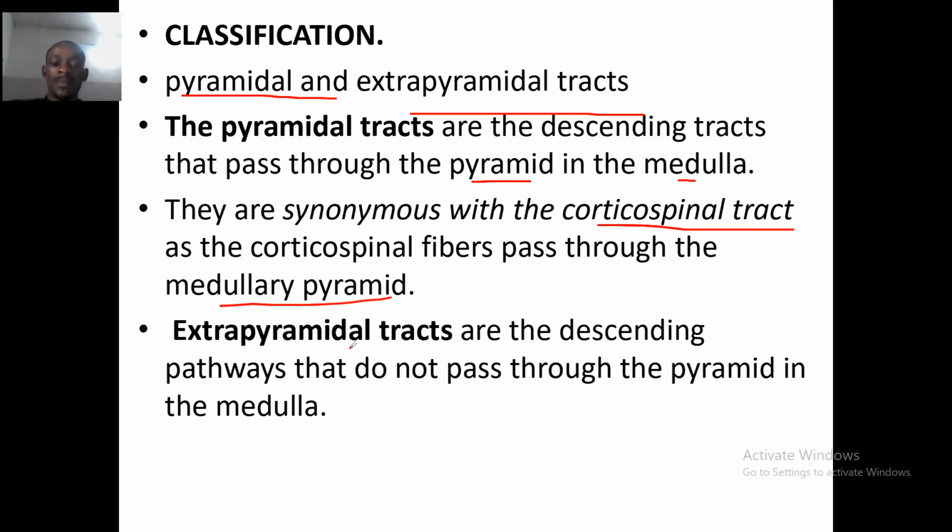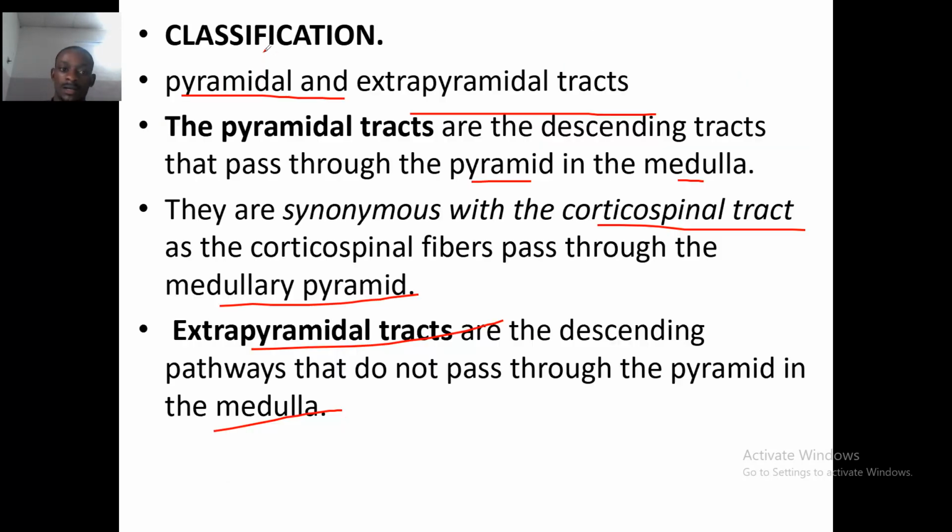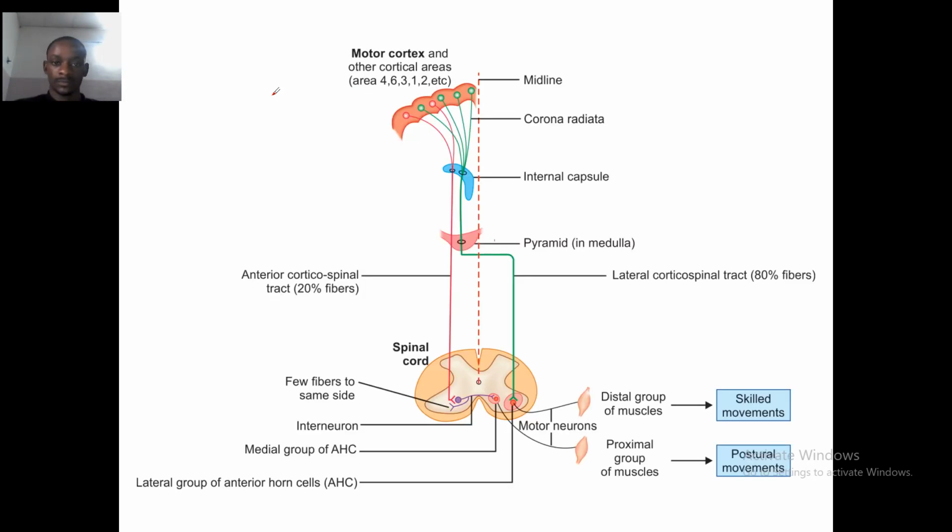How about the extrapyramidal tract? They are descending pathways that do not pass through the pyramid in the medulla. The extrapyramidal tracts include the reticulospinal, vestibulospinal, rubrospinal, and the tectospinal tracts.